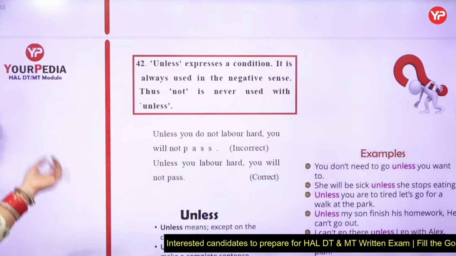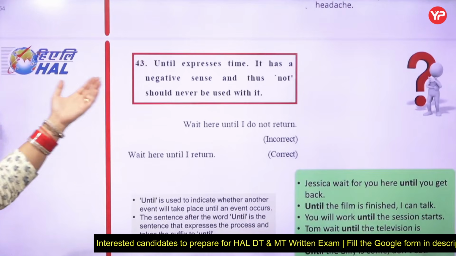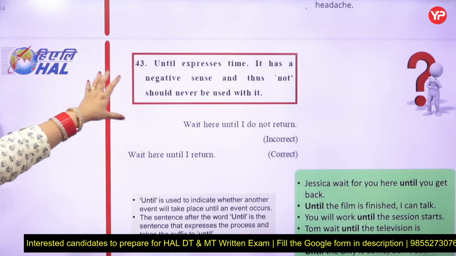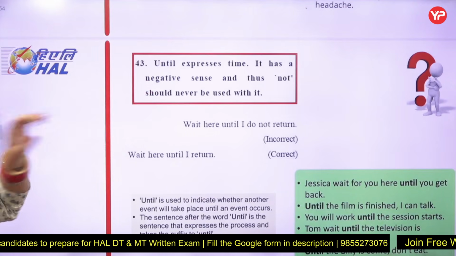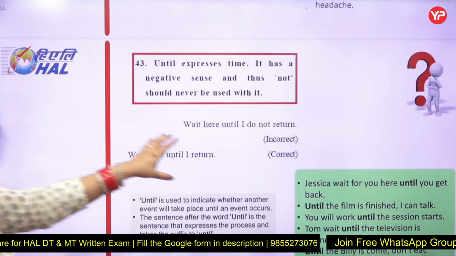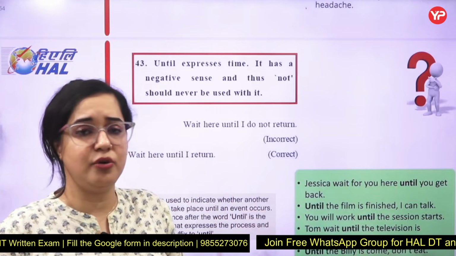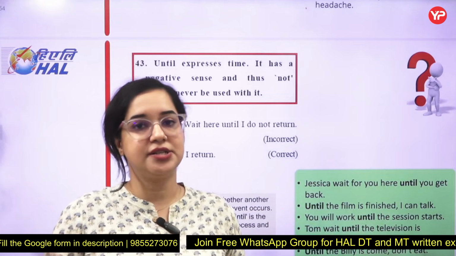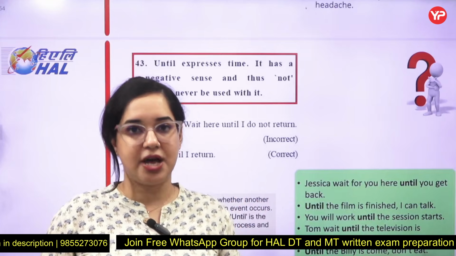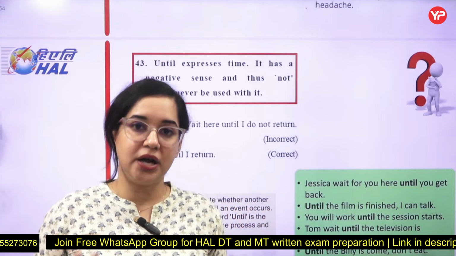Now this is very important. And until always expresses the time. It has a negative sense and thus not should not be used with it also. Wait here until I return. Wait here until I not return? No. Wait here until I return. Wait here until 6 p.m. So whenever you mention timing, not should not be accompanied with until also.